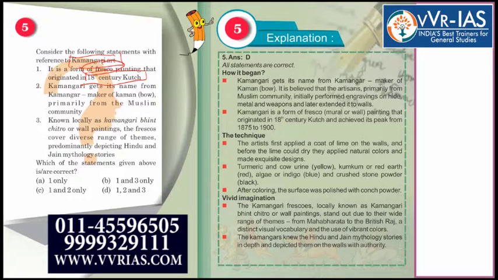The second statement is Kamangari gets its name from Kamangar, maker of कमान बाव, ठीक है ना, तीर कमान जो हम लोग पढ़ते हैं रामायण में श्री रामचंद्र जी के पास, तो ये कमान बाव, primarily from the Muslim community, known locally as the Kamangari Bhint Chitro or wall paintings. The frescoes cover diverse range of themes, predominantly depicting Hindu and Jain mythology stories.